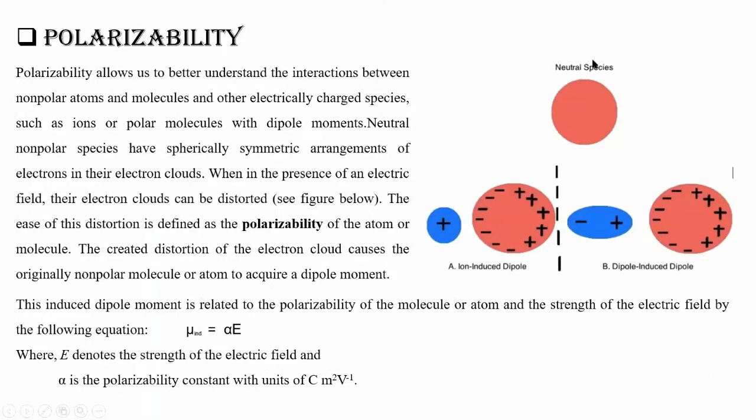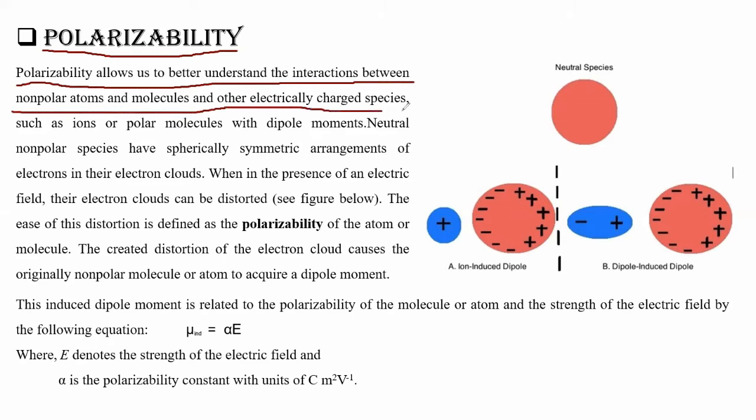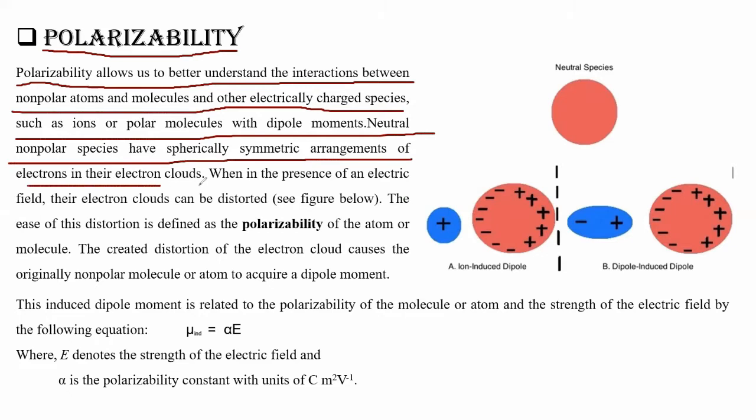We will start from the first point, which is called polarizability. Now, what is polarizability? The ability to polarize something is called polarizability. Now, what does that mean? Polarizability allows us to better understand the interactions between non-polar atoms and molecules and other electrically charged species such as ions and polar molecules with dipole moments. Neutral non-polar species have spherically symmetric arrangements of electrons in the electron clouds.